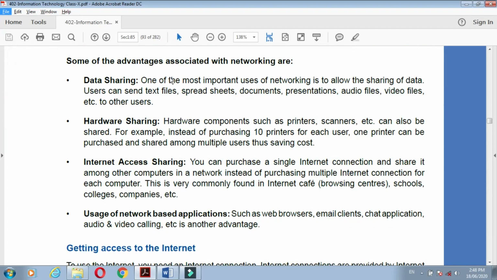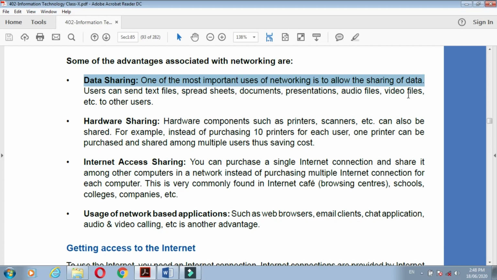So advantages of networking. There are four advantages: data sharing, hardware sharing, internet access sharing, and usage of network based application. What is data sharing? One of the most important uses of a network is to allow sharing of data.